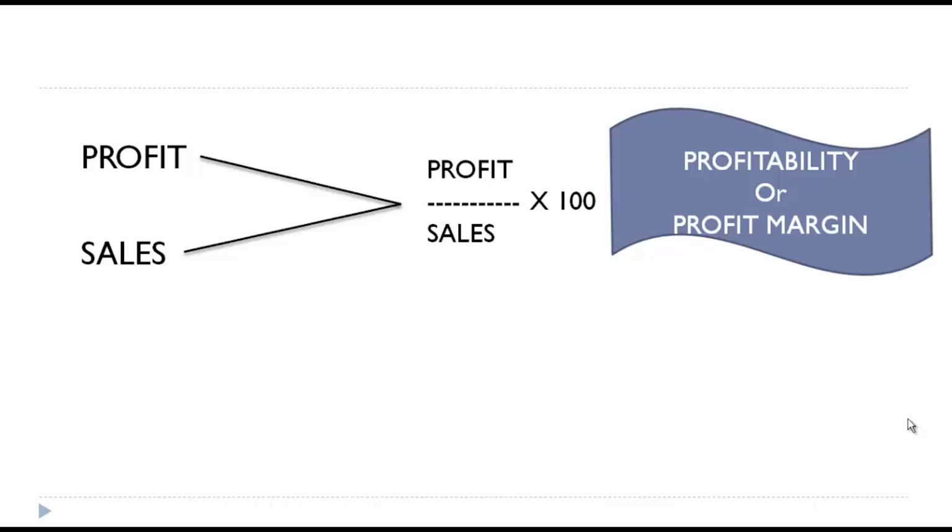Whether this explanation is sufficient? If no, I would give you another example. Let's take example 2. In the previous example we compared two companies, right? Now we'll take only one company. Say this is company X Limited. Now this X Limited had current assets in 2014 worth 100 crore.